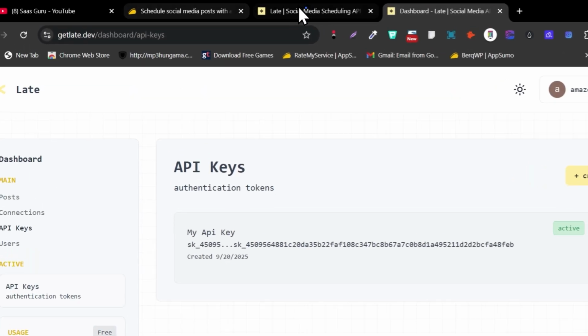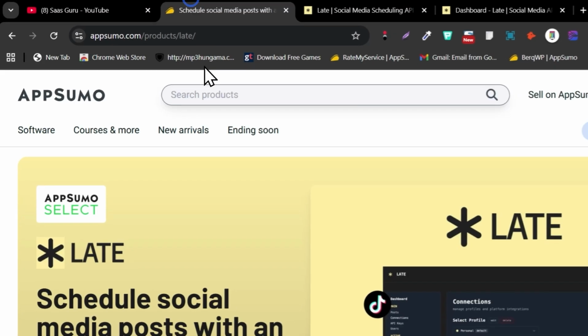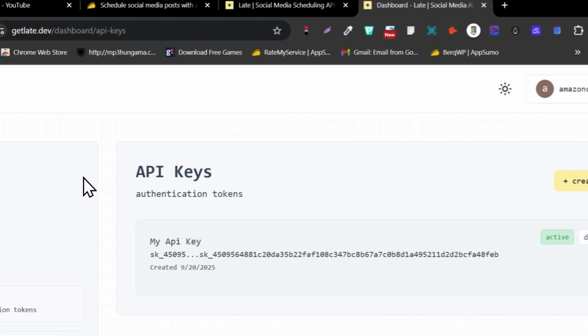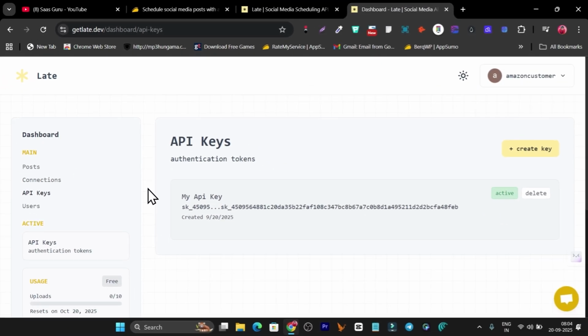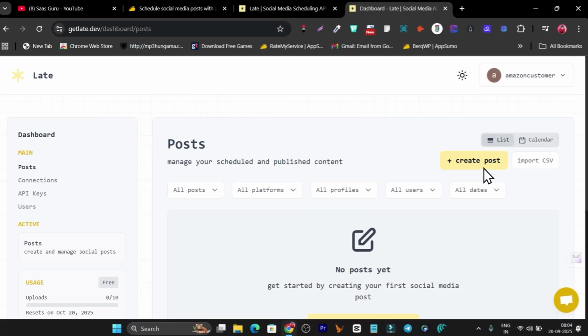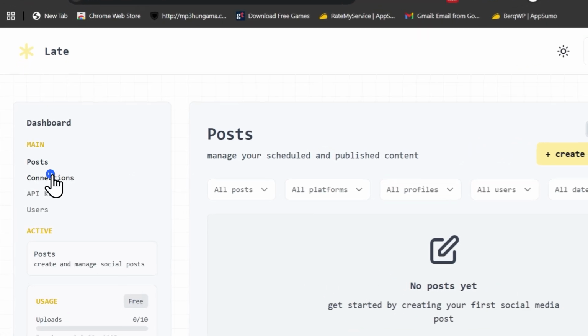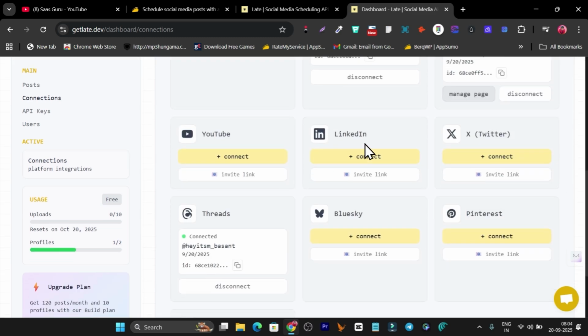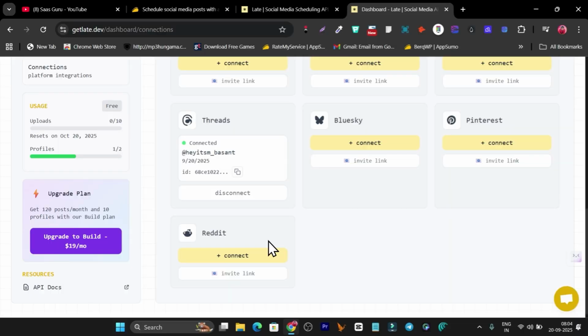So this is Late, and I found it recently on AppSumo. It has more than 30 reviews available, and what I like here is the super easy yet super straightforward user interface. You can see we have the main section available, we have the post section available where we can create a post or schedule a post, we have the connections available, and look at the connectivity with the platforms. We have TikTok, Instagram, Facebook, YouTube, LinkedIn, X, Threads, Blue Sky, Pinterest, and even Reddit. Yes, even Reddit. Some of the social media marketing automation tools don't have Reddit or Pinterest or Threads, but in this platform we are getting these as well.